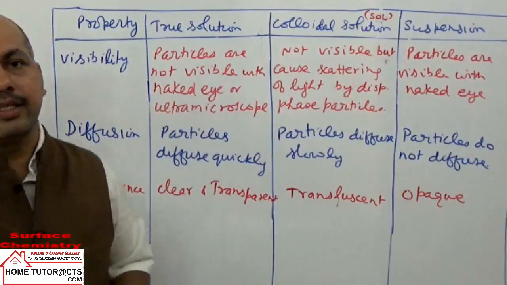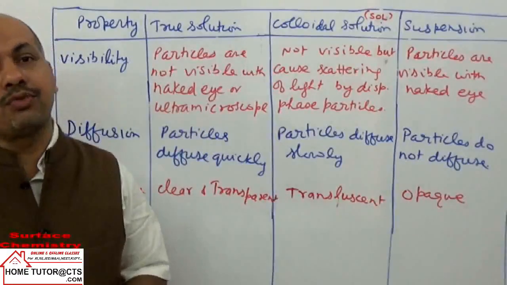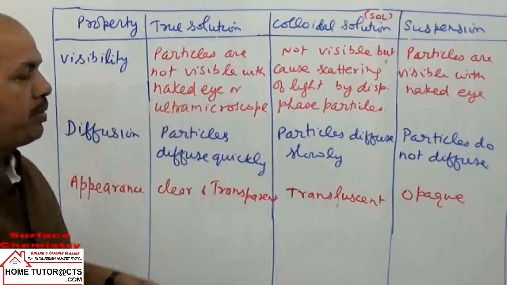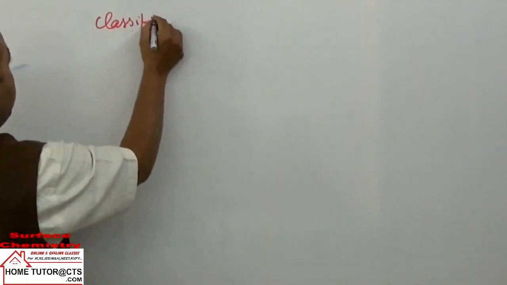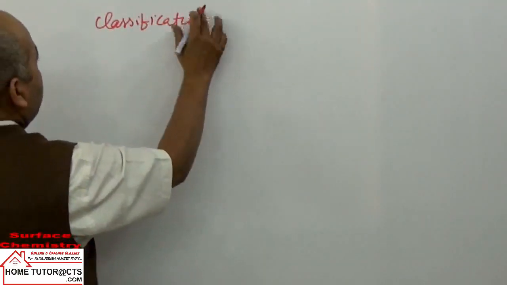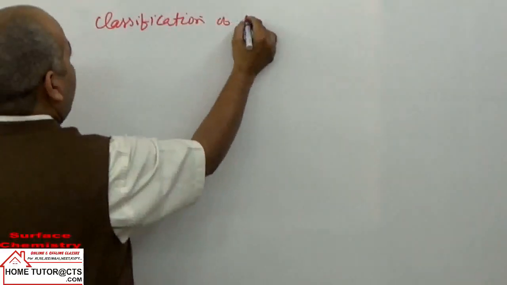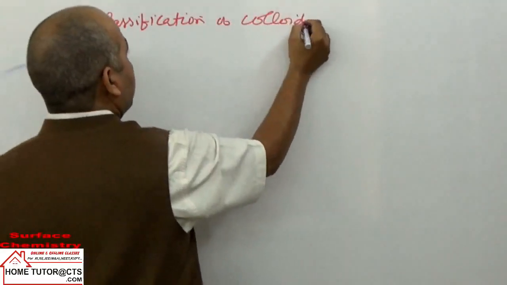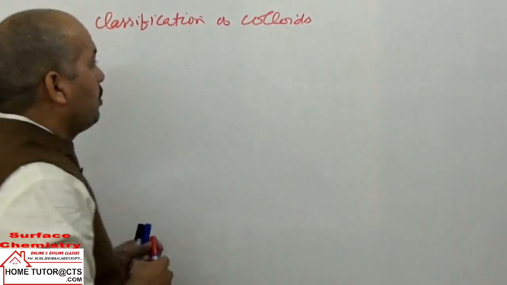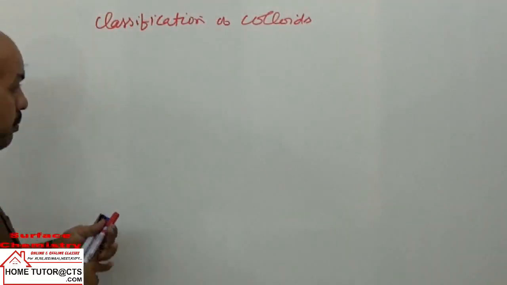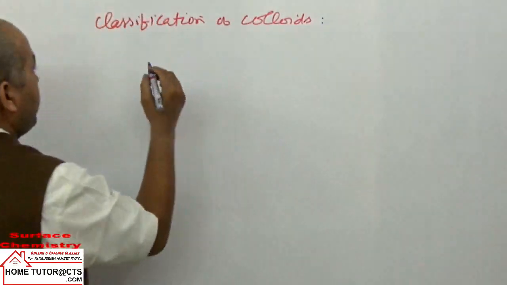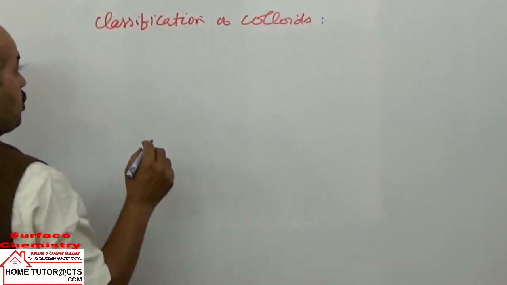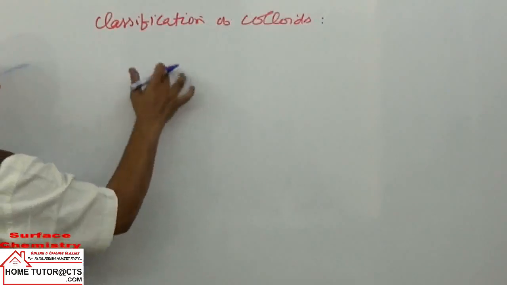Now the next topic is classification of colloids. We can take different methods of classification, depending on some properties. There are three methods of classification.